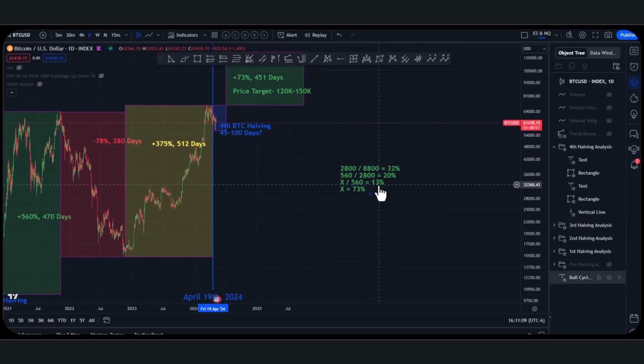I came up with 13% because I did the same diminishing value equation of 32 to 20%, and then 20 to X. Obviously, there are two ways you can look at this relationship. Mainly, you can do 32 to 20 is minus 12, or you can look at the exponential diminishing value equation from 32 to 20.